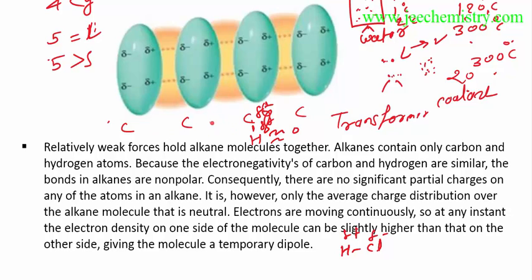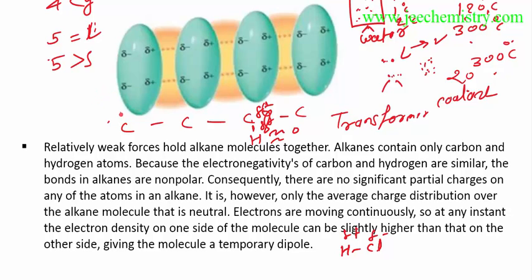But as these are in a chain, at some instant there is a slight difference in the electron clouds. Electrons are moving continuously, so at some point in time there is some shift of electrons. On one side there are more electrons, on the other side fewer. So at any instant the electron density on one side of the molecule can be slightly higher than on the other side, giving the molecule a temporary dipole.